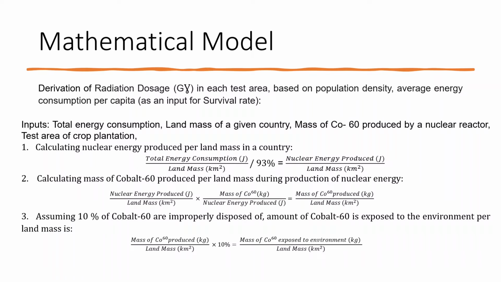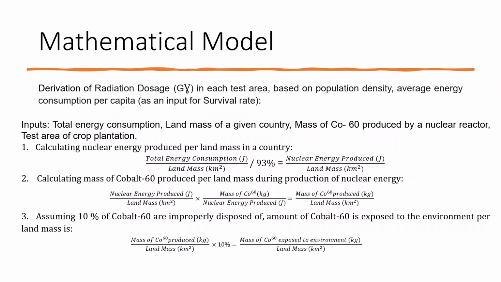In order to derive the radiation dosage, or Gy, we need to do a few steps. First of all, we need to calculate nuclear energy produced per land mass in the country. This is done by taking the total energy consumption per land mass and dividing by 93%, which is the energy efficiency of nuclear power plants. Next, we will calculate the mass of cobalt 60 produced per land mass during production of nuclear energy.